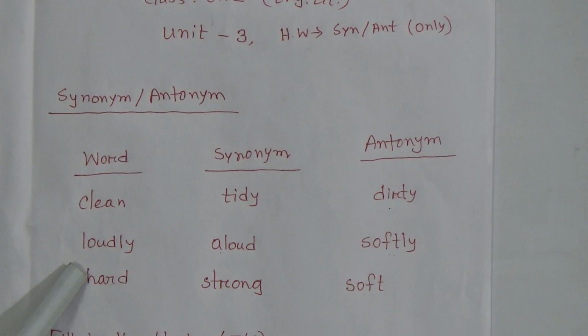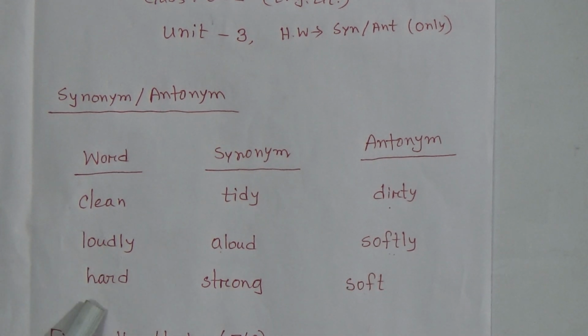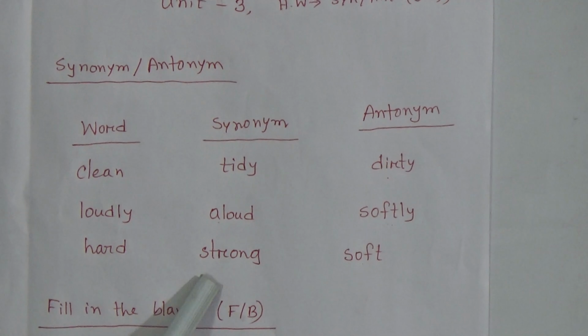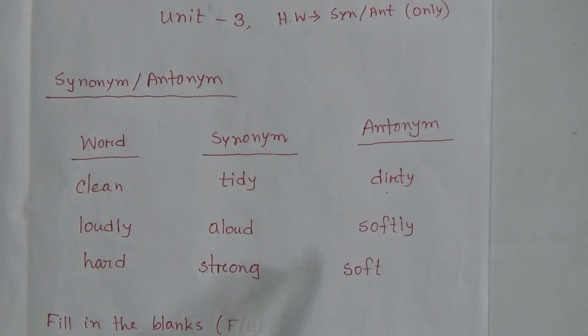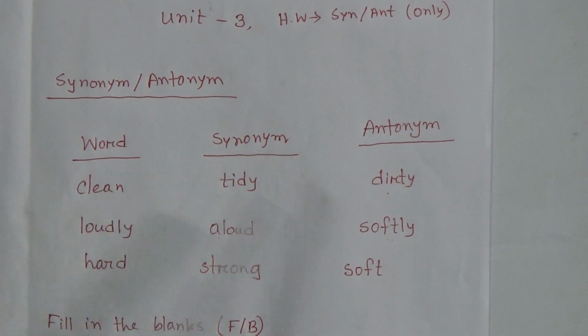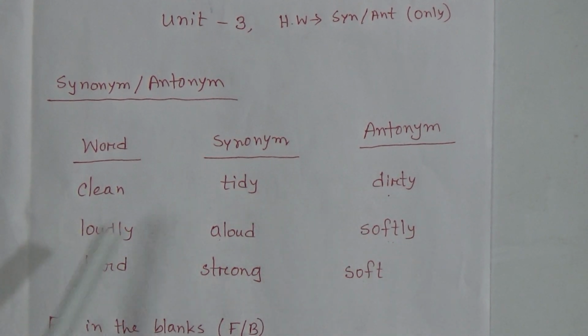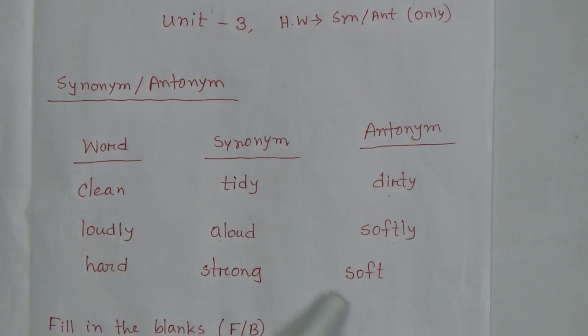Then look, second word loudly. Its synonym is aloud and its antonym is softly. Loudly, its synonym is what? Aloud. Antonym is what? Softly. Then look, the last word hard. What is its synonym? Strong. And what is the antonym of the word hard? Hard, its antonym is soft. Okay, the word hard, its antonym is what?